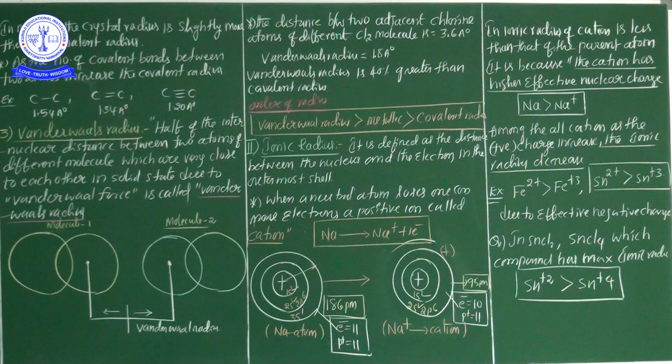Okay? These are the covalent radius, atomic radius and ionic radius. The remaining ionic radius information I will continue in my next class. Okay? The definitions differ. Atomic radius is the distance between the center of the nucleus and the outermost orbit in an atom. But ionic radius means the distance between the center of the nucleus and the outermost orbit in an ion. These are the definitions of atomic radius and ionic radius. In my next class I will continue with the factors of ionic radius, important factors of ionic radius. Okay?